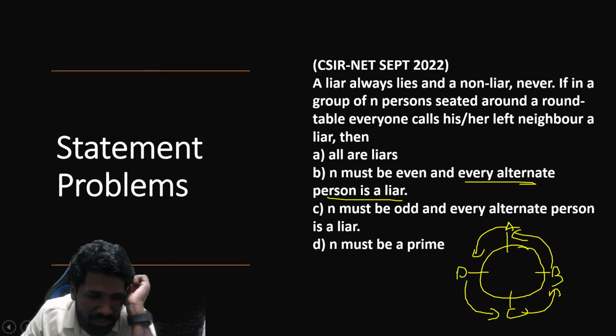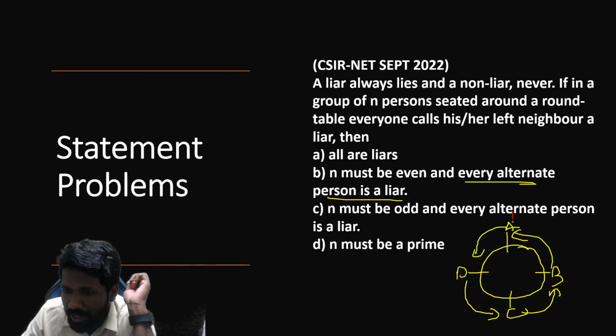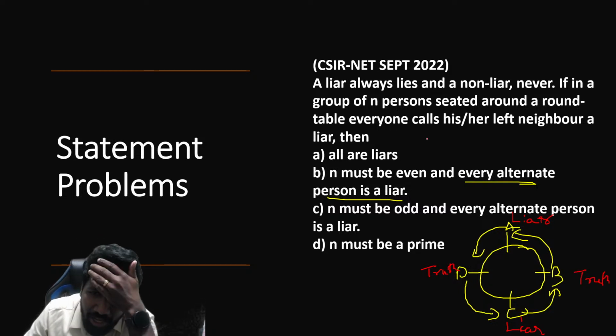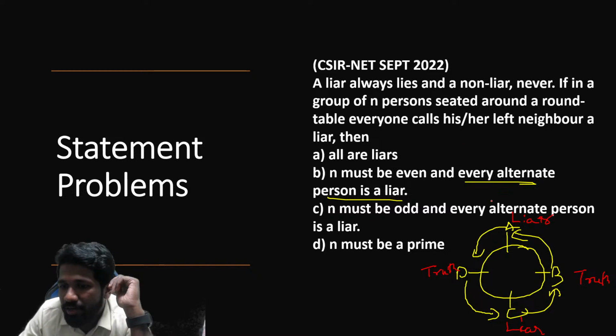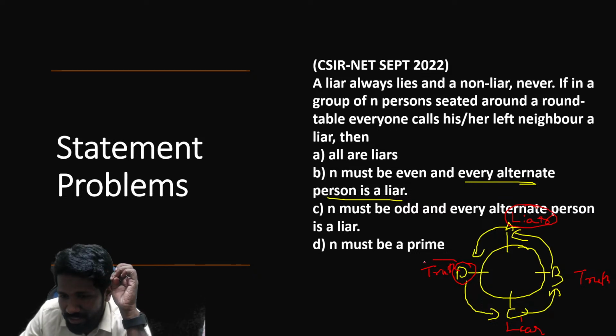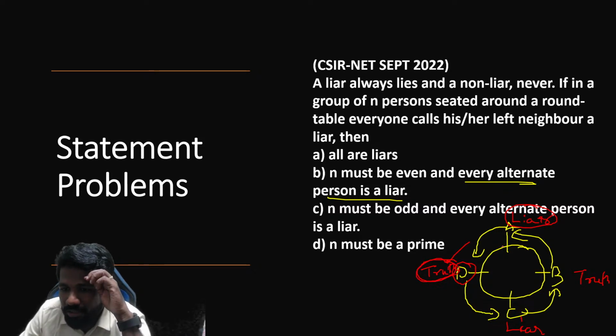Every alternate person is a liar means if A is a liar, then D should be a truth speaker. Then the alternate person, C, should be a liar. Next person, B, should be a truth speaker. See this situation. It is totally valid, because A calling D a liar is totally possible, because A is a liar. A liar should only tell lies. A should tell a lie about D. D is a truth speaker, so the lie about D is that he is a liar. So A can say D is a liar.